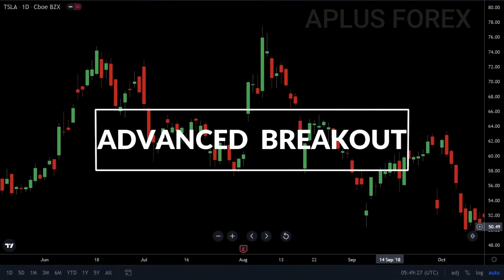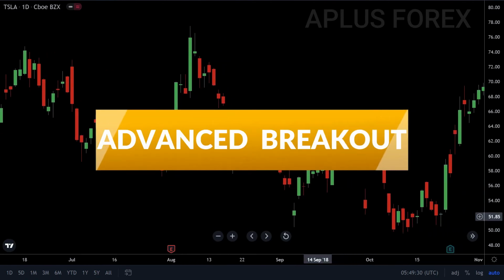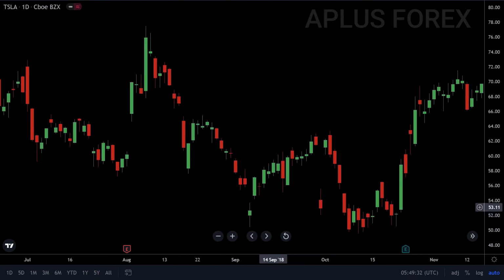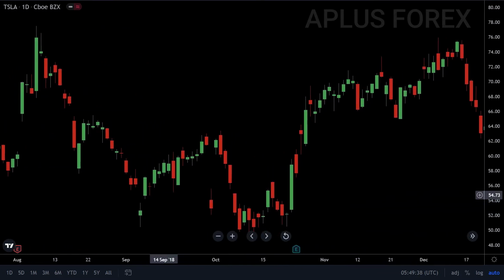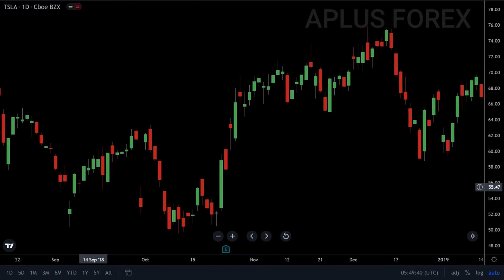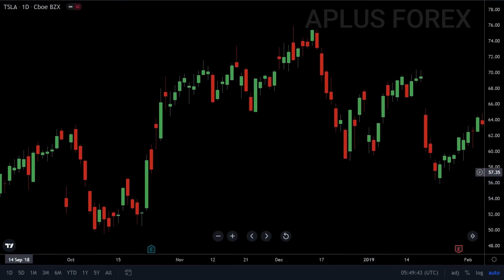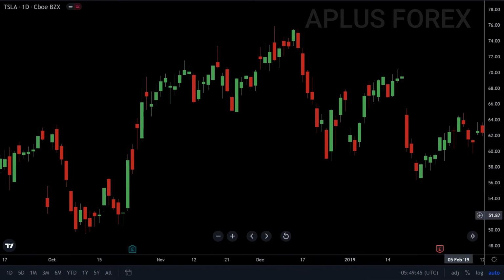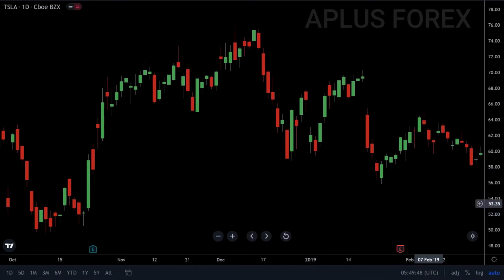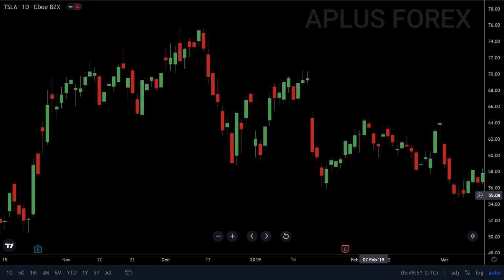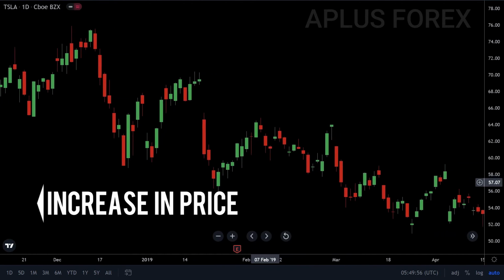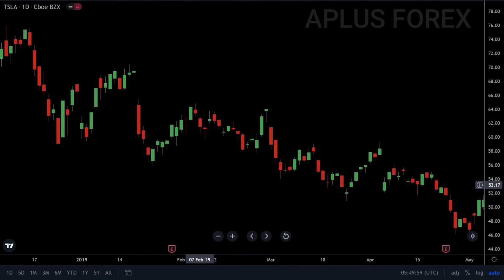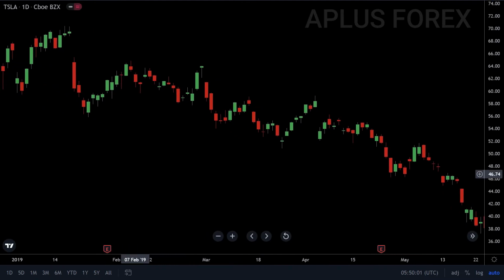The third way to use the OBV indicator is to check on advanced breakout. To elaborate this concept, as long as price and volume continue to rise together, there appears to be no problem. But there will come a time when price cannot breach the previous top, but the OBV line has. This is known as advanced breakout. It demonstrates that despite a marginal increase in price, volume generation is so high that OBV has made an advanced breakout. This is a signal that price will also cross the previous high.